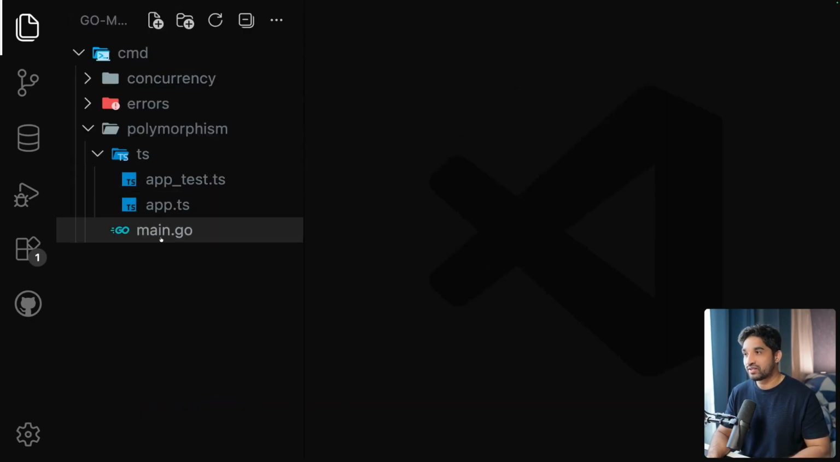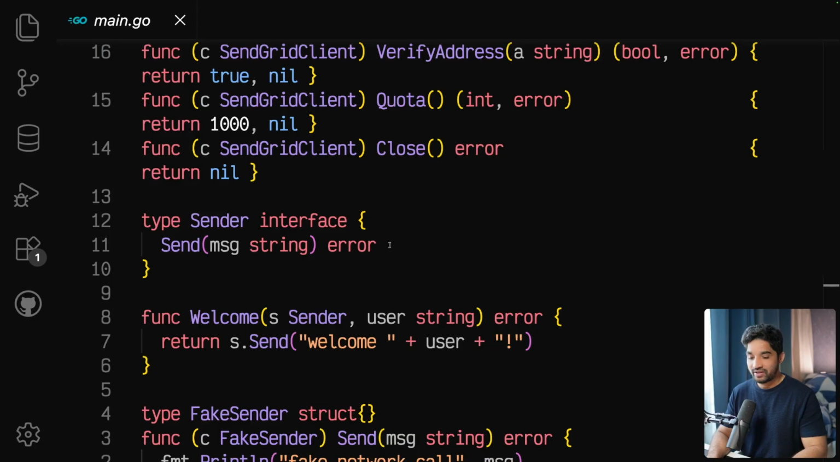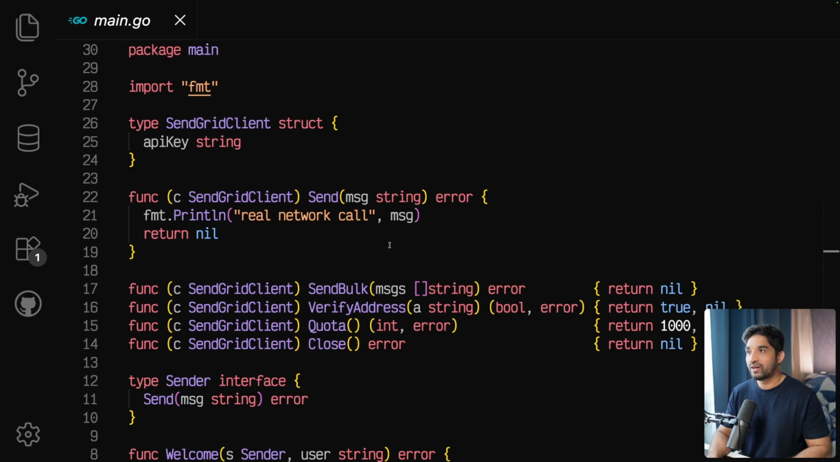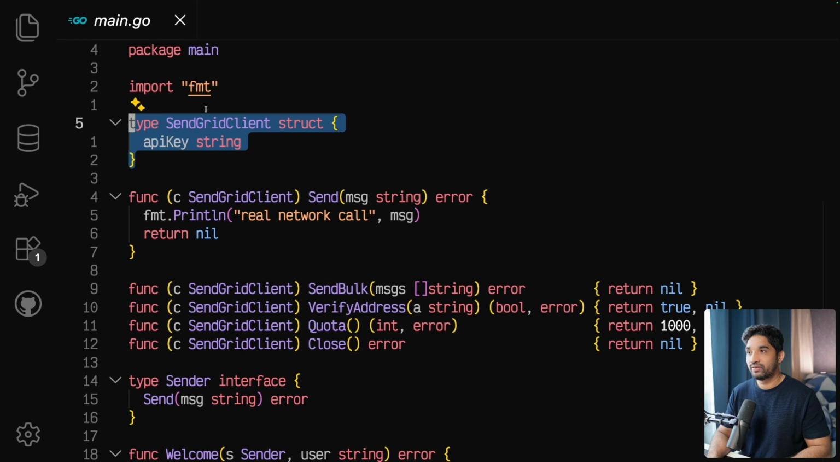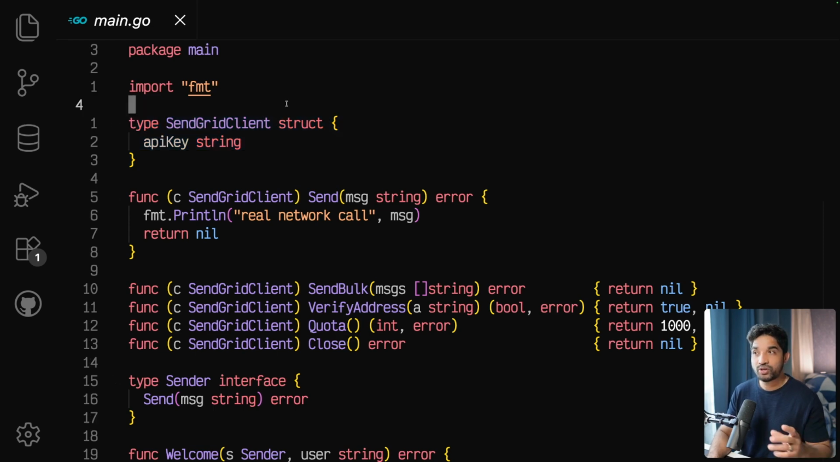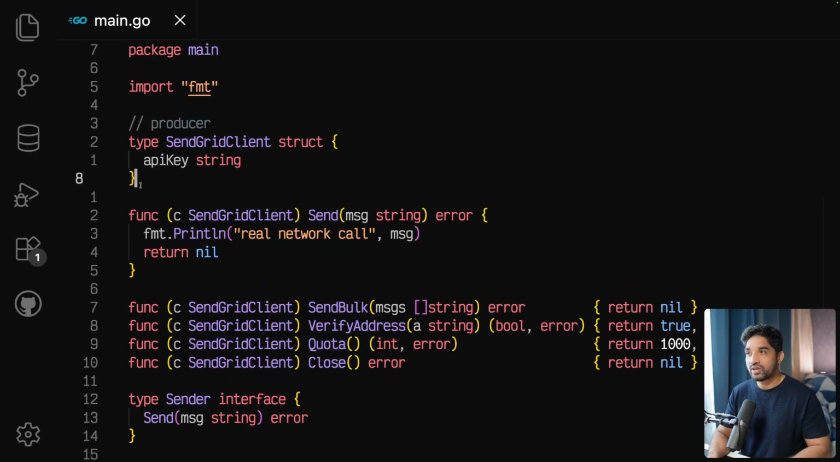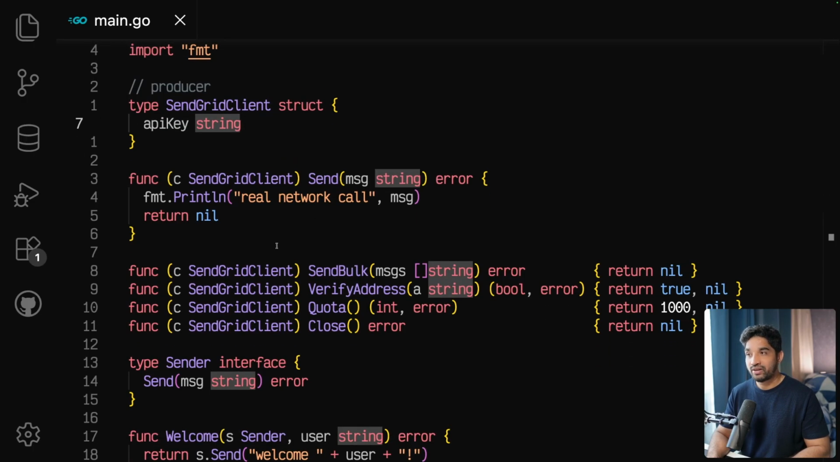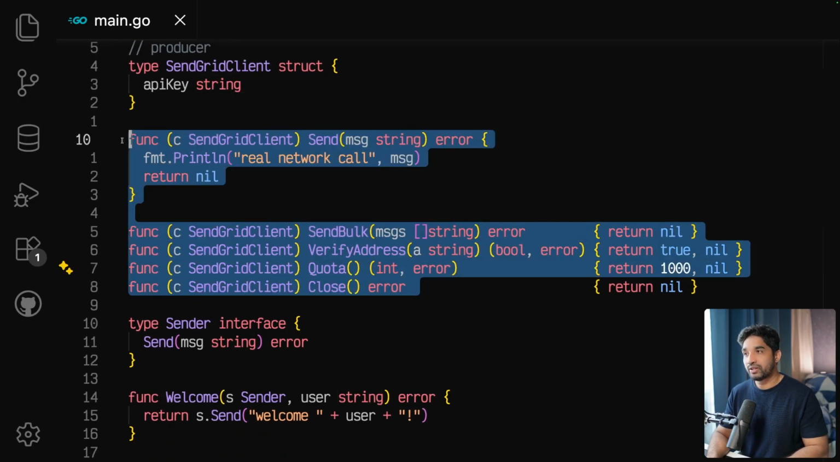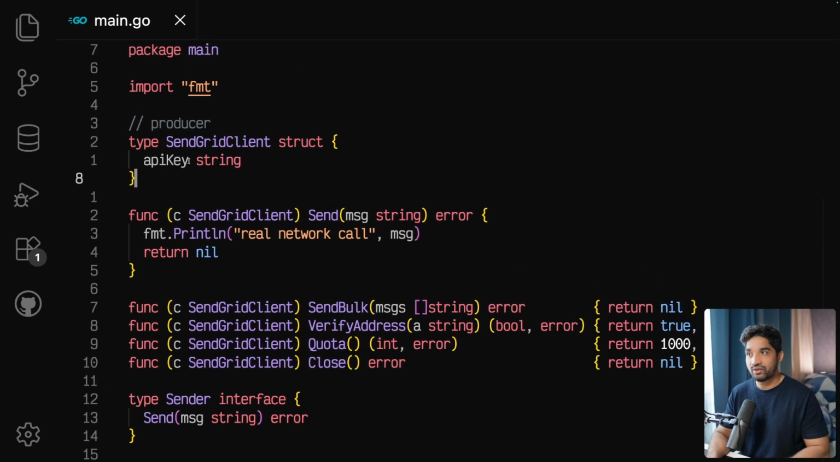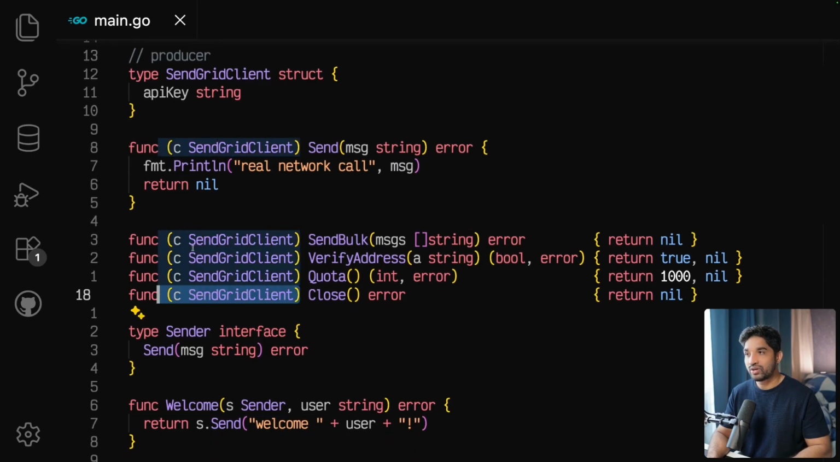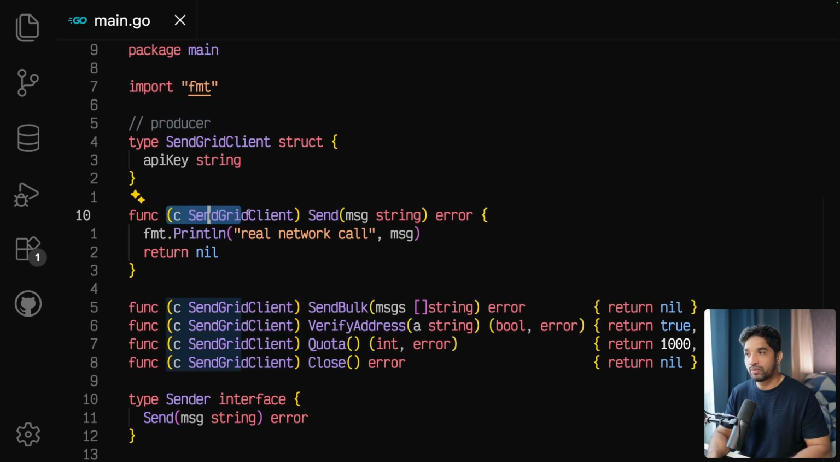So here is the main Go file, and see what we are doing here. We have SendGridClient. We don't have an interface yet. We don't do that at the producer. This is the producer part. We create the concrete type, which is SendGridClient for example, and we put all these methods on that client. In Golang we don't have classes, so we use a struct, and this is how we attach these functions to that struct. This is called a method receiver.